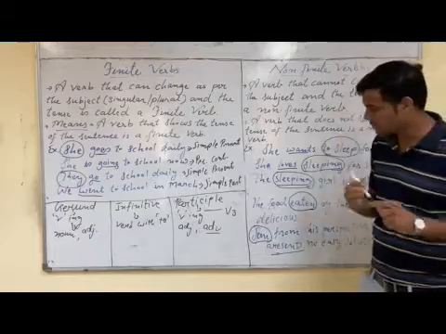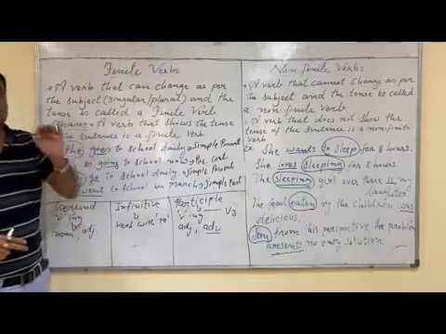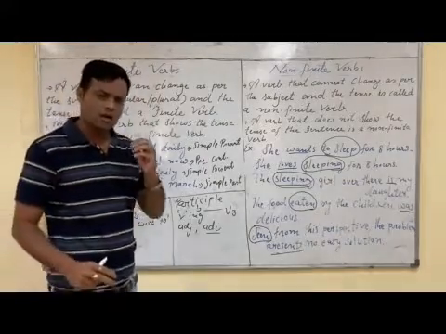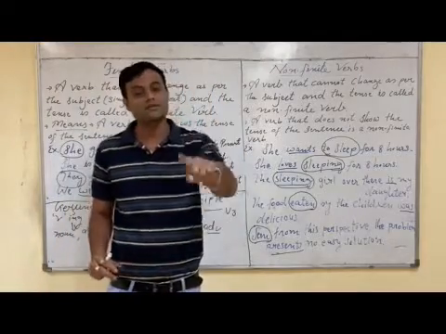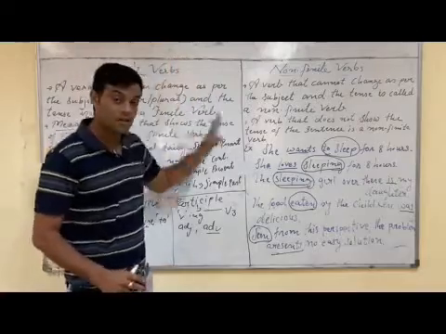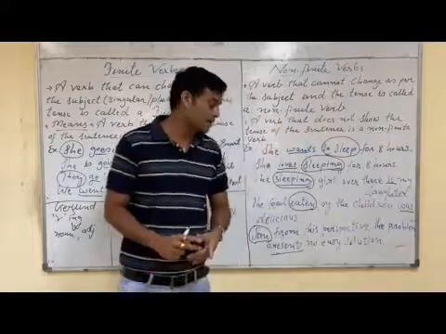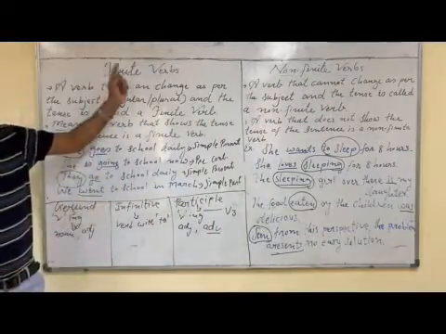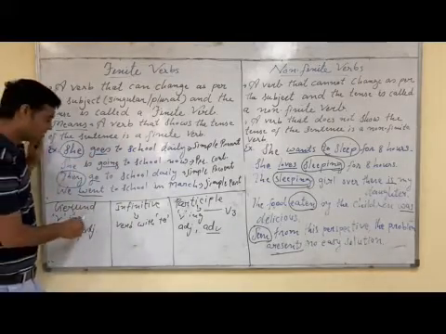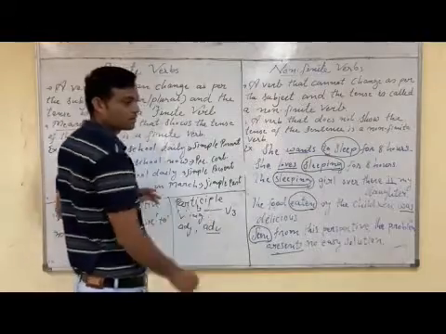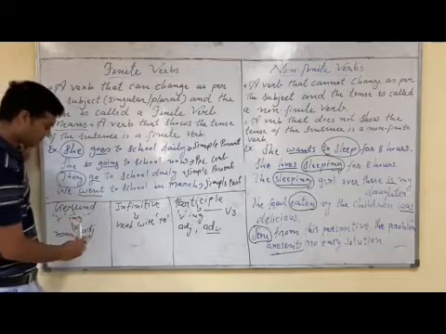Finite verbs, let's start a quick recap. Finite verb, a verb that shows the tense of the sentence. However long the sentence, if there is a verb that shows the tense of the sentence, that verb is a finite verb. And a verb that does not show the tense of the sentence is a non-finite verb. So remember, finite verbs and non-finite verbs. And in non-finite verbs, there are three types: gerund, infinitive and participle.